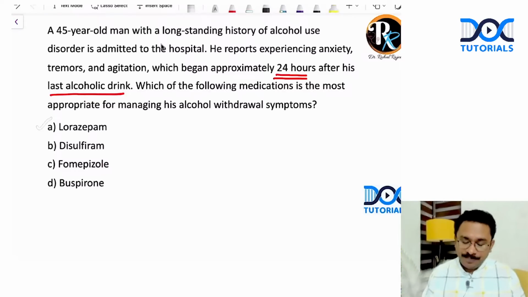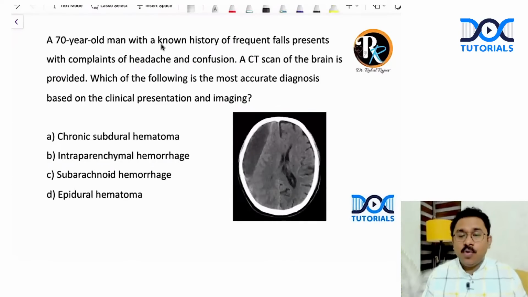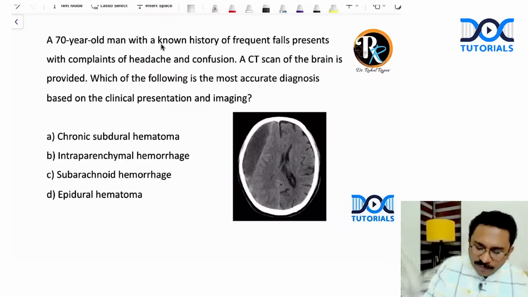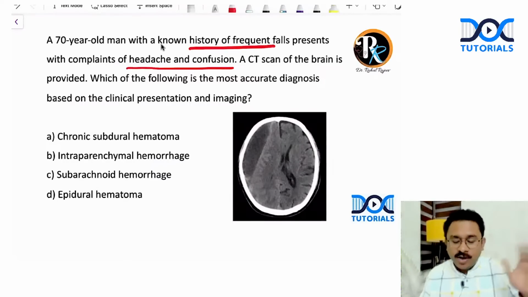It is option A. Coming to the next question, a 70-year-old man with a known history of frequent falls presents with complaints of headache and confusion. CT brain provided. What is the most accurate diagnosis based on the clinical presentation and imaging? So, history of frequent falls, headache and confusion. They have not mentioned that he had a recent fall or something like that.